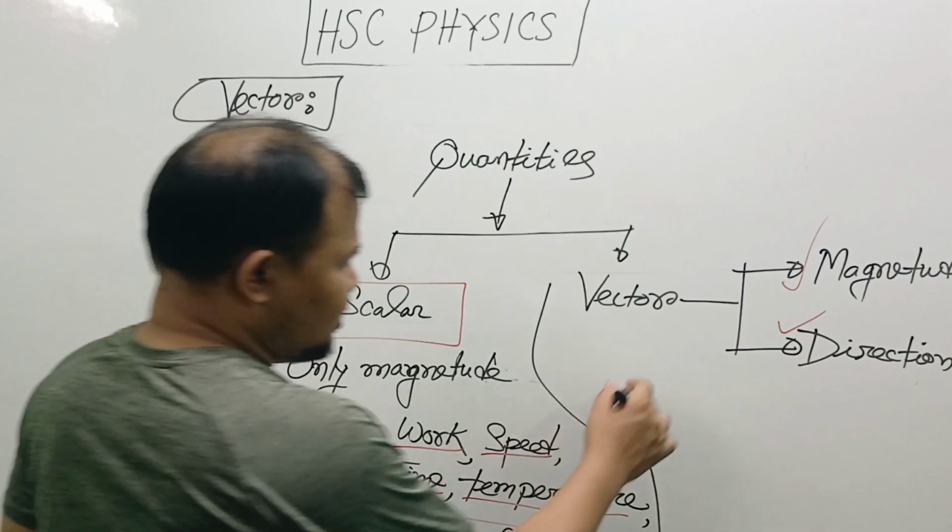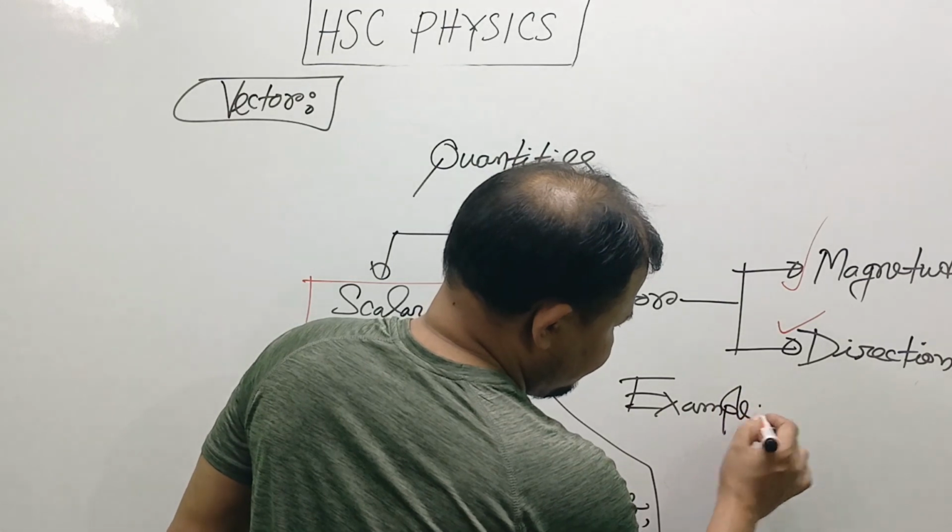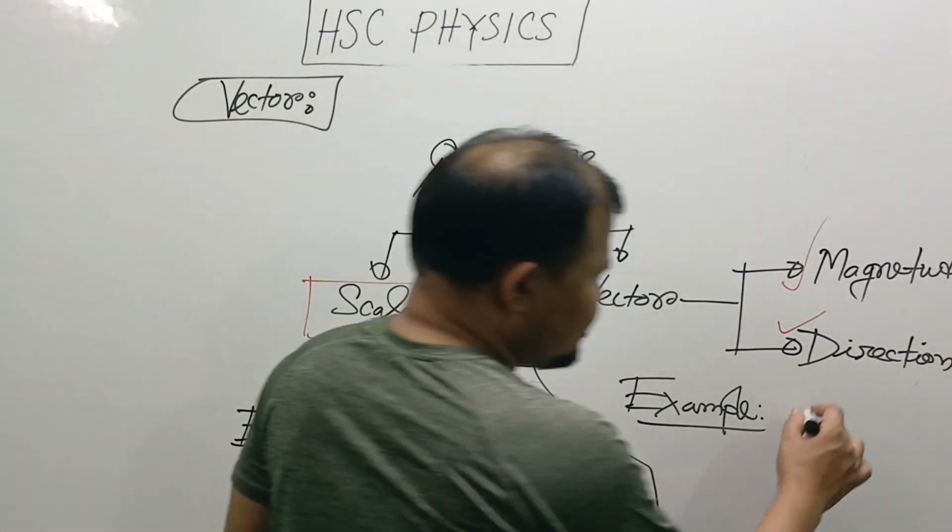Now we take some examples of vector quantities. My first example is displacement.